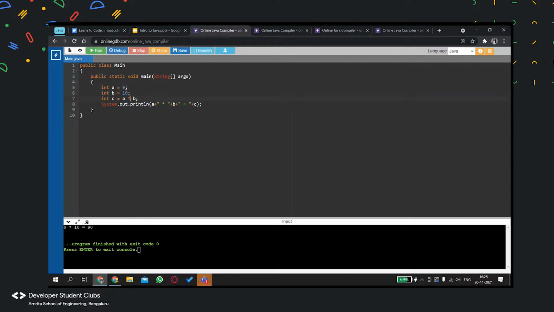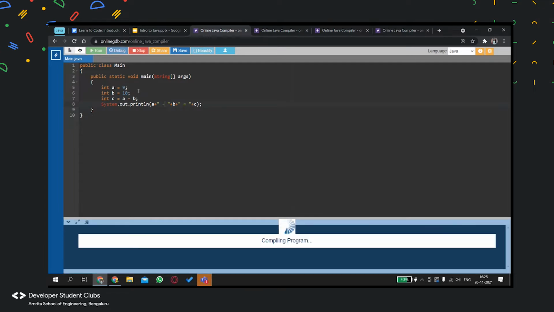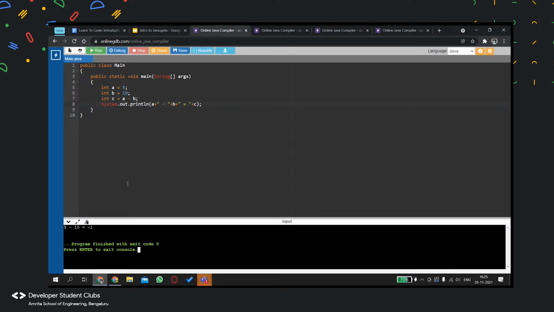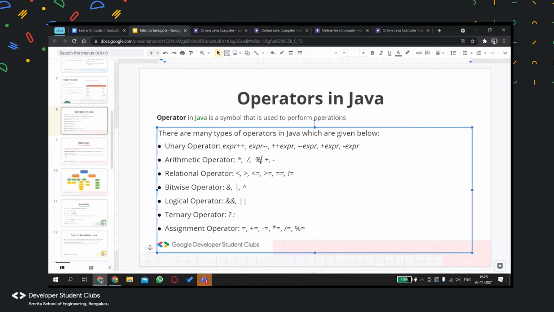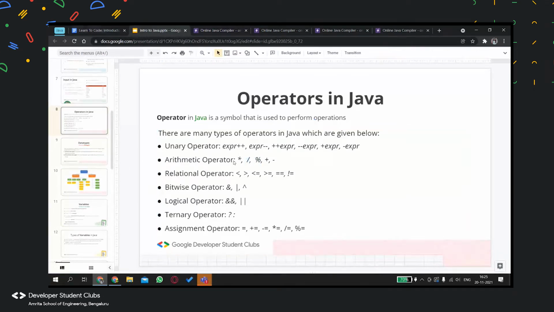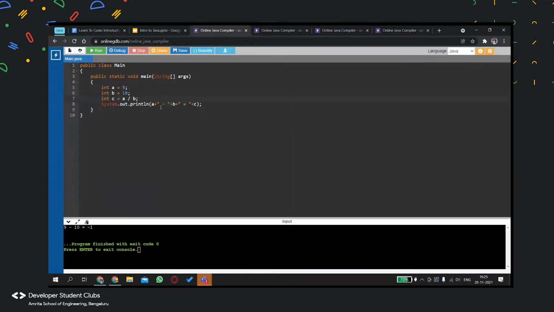Similarly, if I do minus, I would get minus 1. And if I do division, one thing over here is we have two operators, modulus and division. Division returns the quotient, whereas modulus returns the remainder. So I will do both over here and show you, and we can see what the answer looks like.